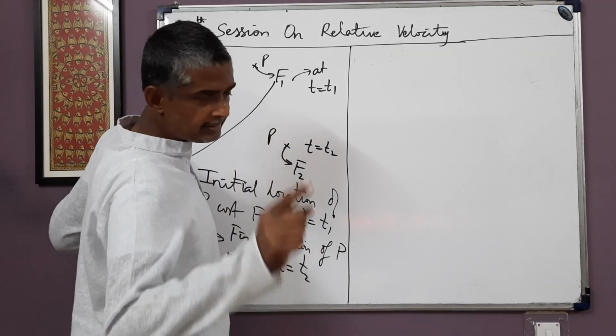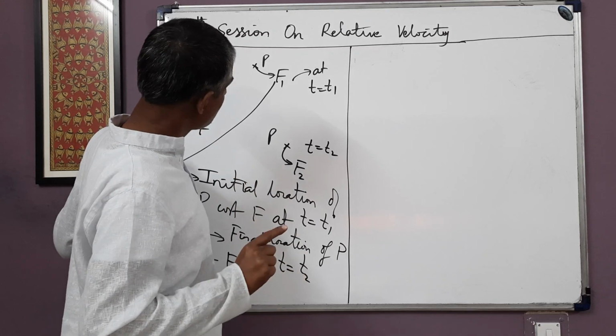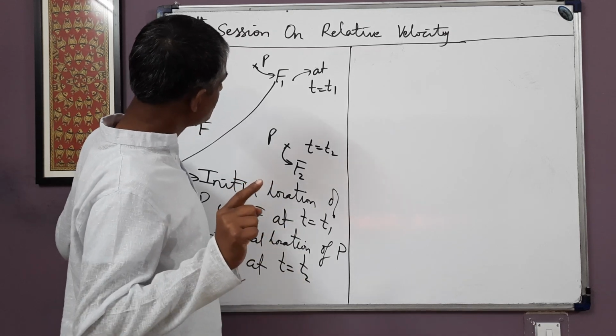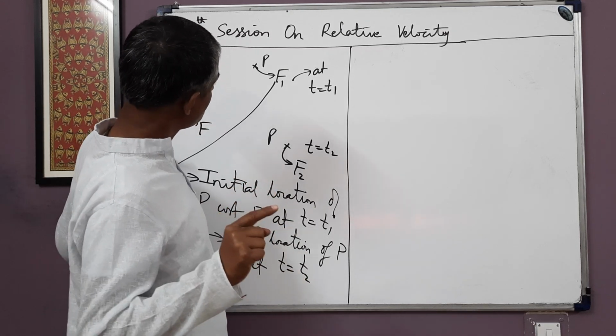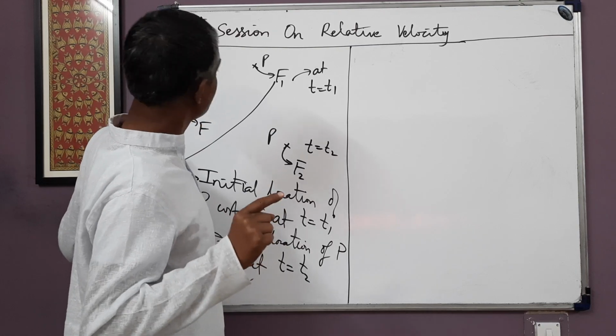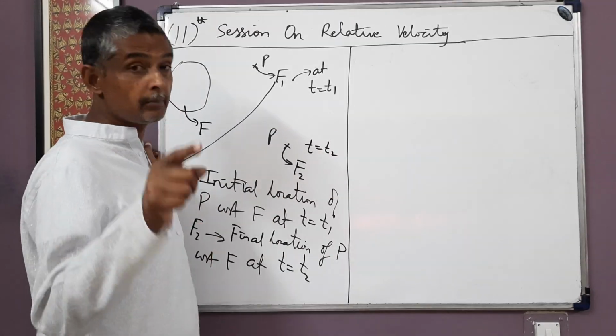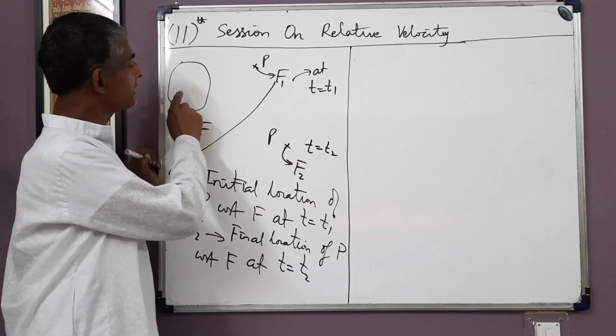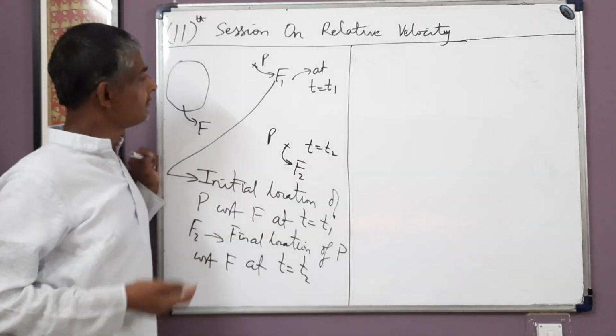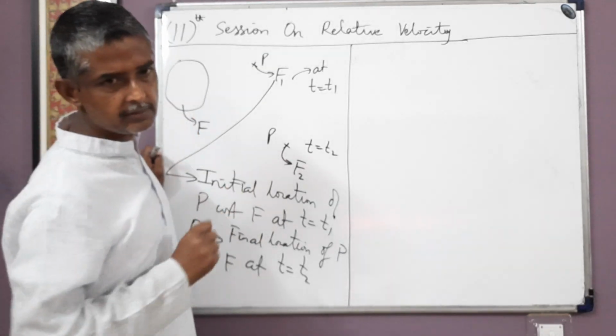So at t = t2, P occupies the final location F2 of frame F. Now we should know, at t = t2, where is the initial location F1 of frame F of point P. Now we are drawing the diagram from frame F. With respect to frame F, F is fixed.